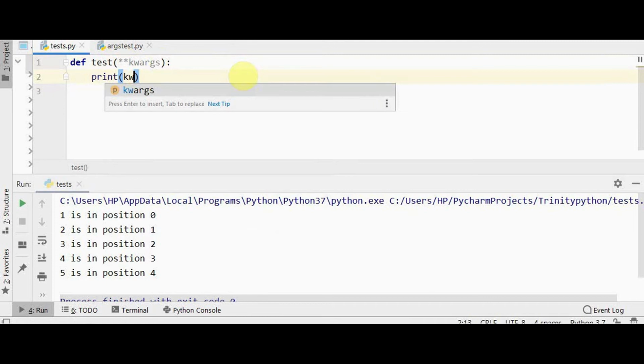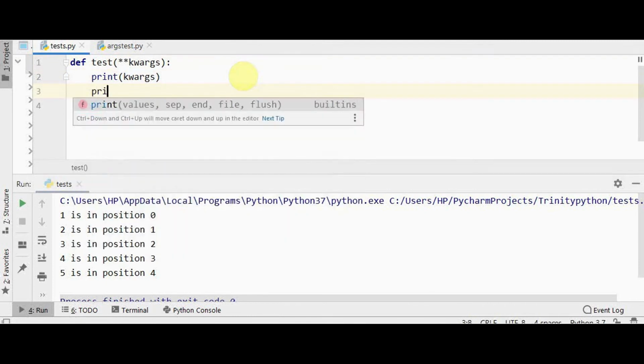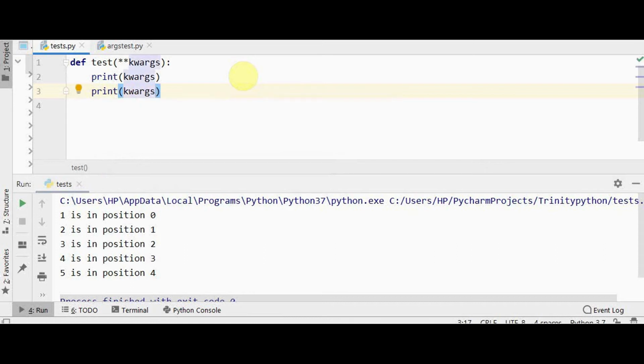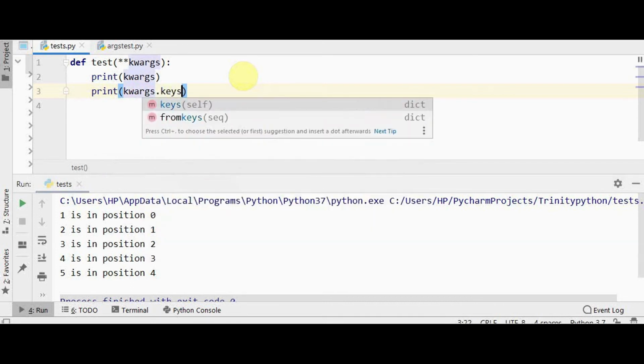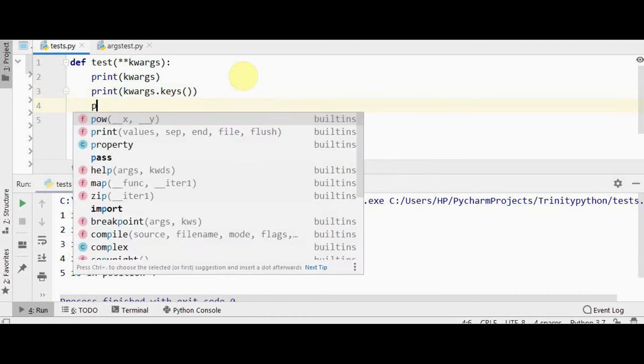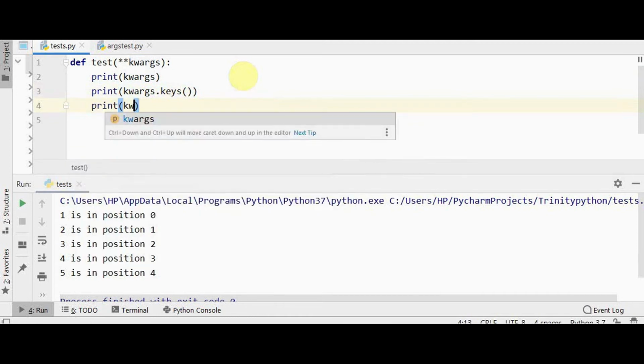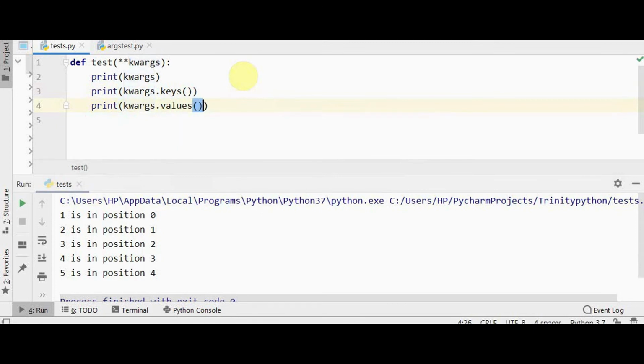Print kwargs and their keys, kwargs dot keys, print kwargs dot values of test function by passing these keyword arguments: a is equal to 10, b is equal to 20, c equal to 30. Okay, let's check this now.